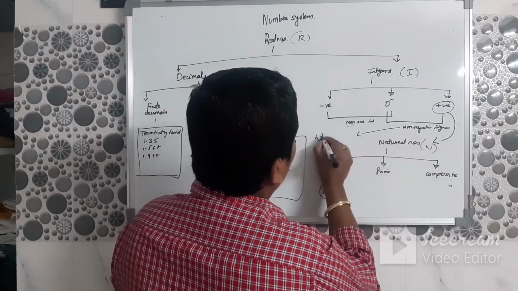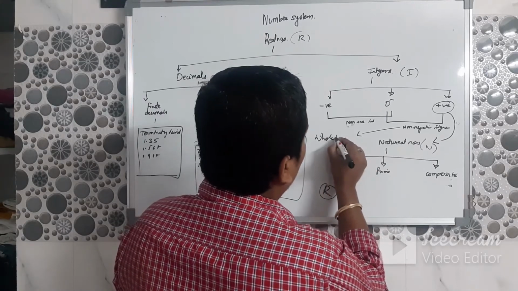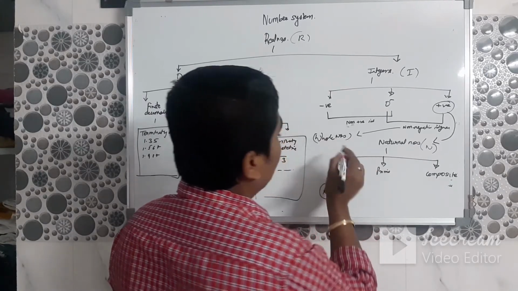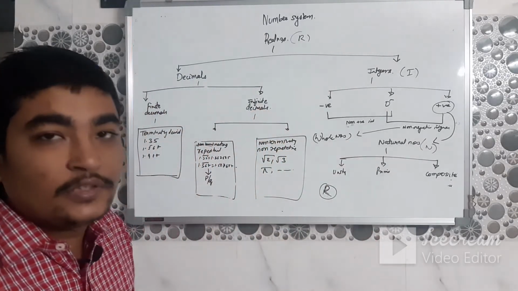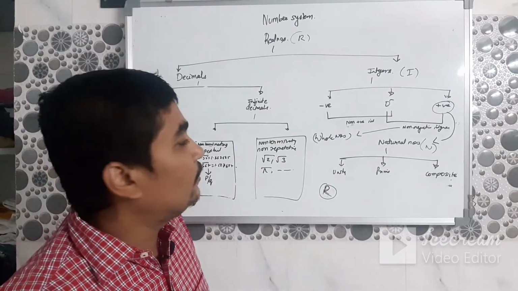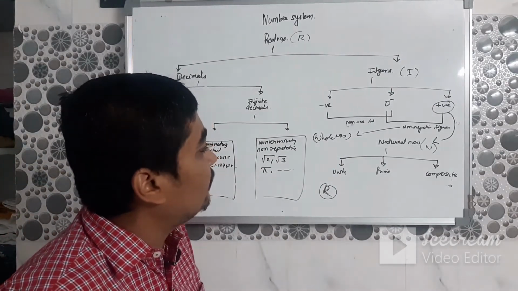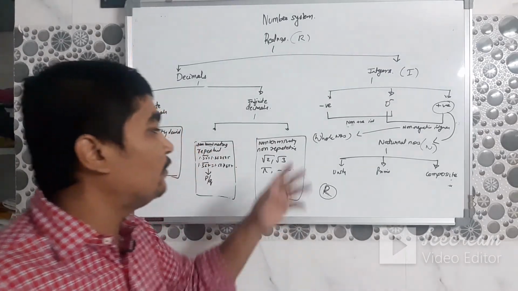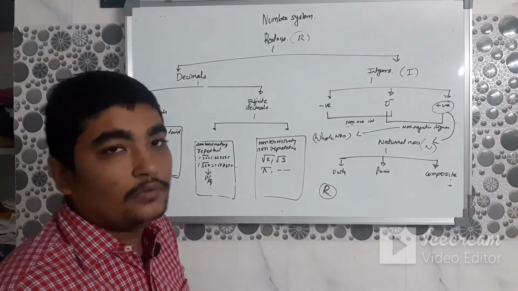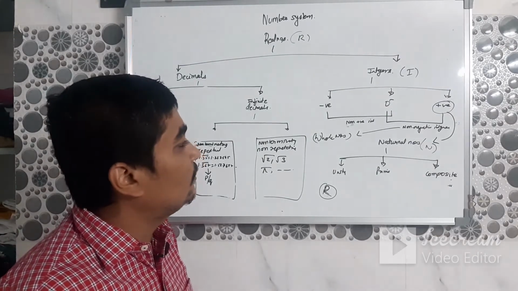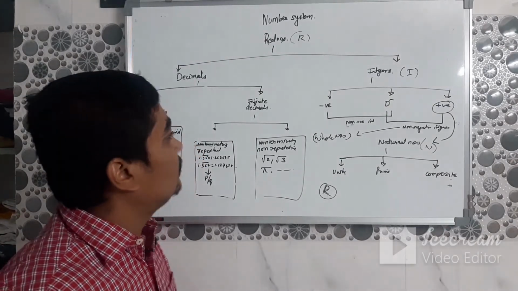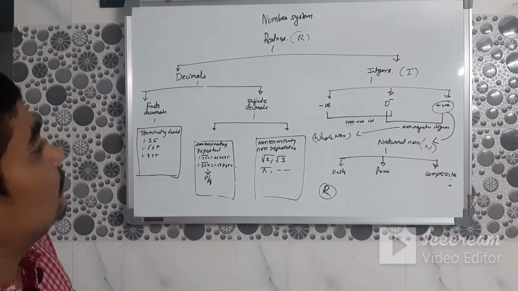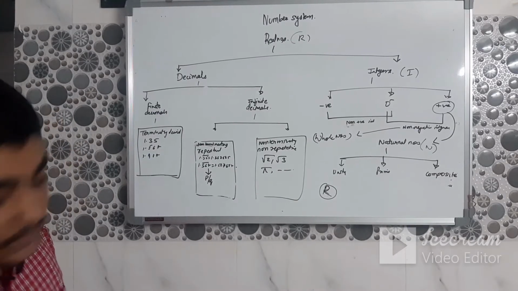Non-negative integers are also called whole numbers. So it is the same thing but different terminology. A questioner can put you in doldrums if you don't know what whole numbers are. You know everything, but if you don't know what a whole number is, you could not solve the question. So it is clear.